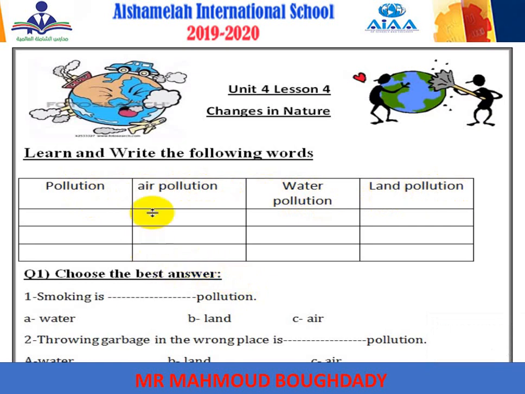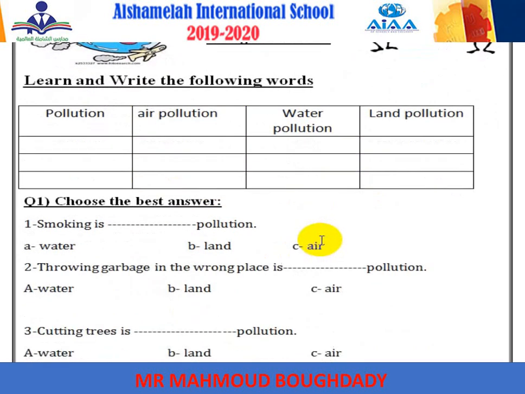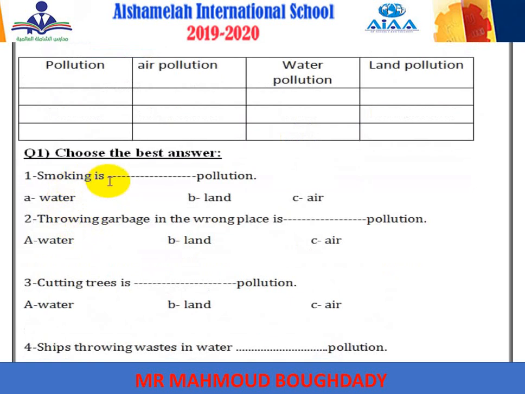Okay, the first one, air pollution, when the air gets dirty. Water pollution, when the water gets dirty. Land pollution, when the land gets dirty. Okay, let's start. Smoking is what? Smoking is water pollution, land pollution, or air pollution? Yes, excellent. It's air pollution.